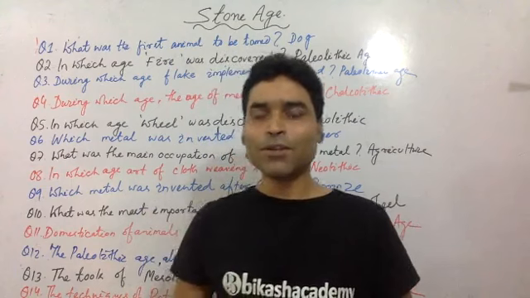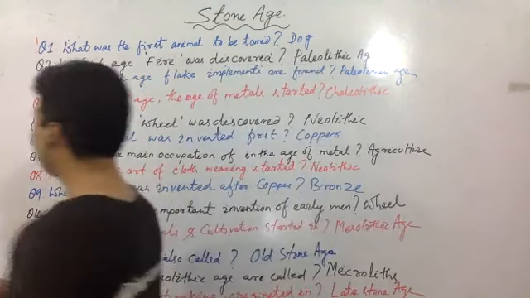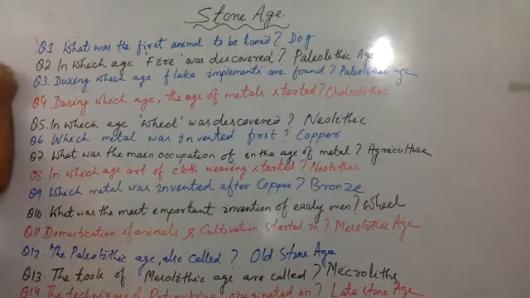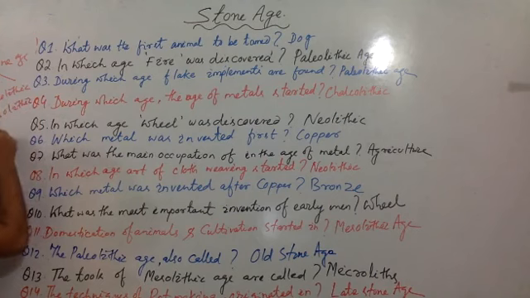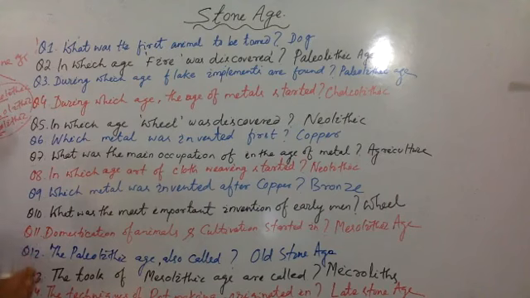In historical language, we say Stone Age: Paleolithic age, Mesolithic age, and Neolithic. Very simple. So you can watch our lesson. Paleo means old, meso means middle, neo means new, and lithic means stone, right?